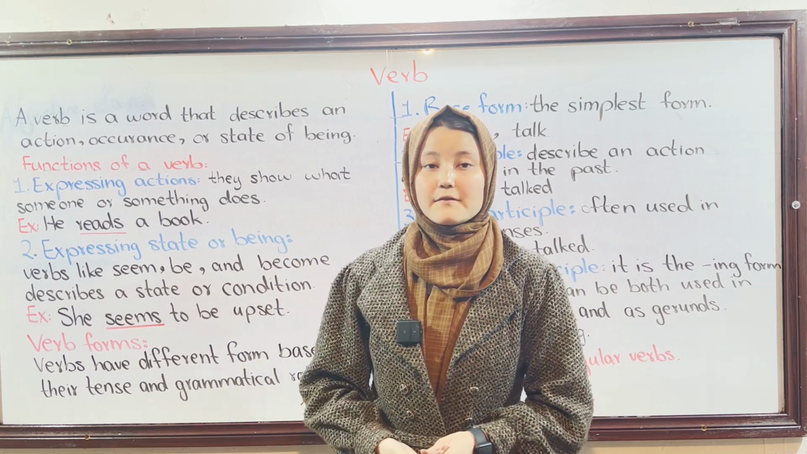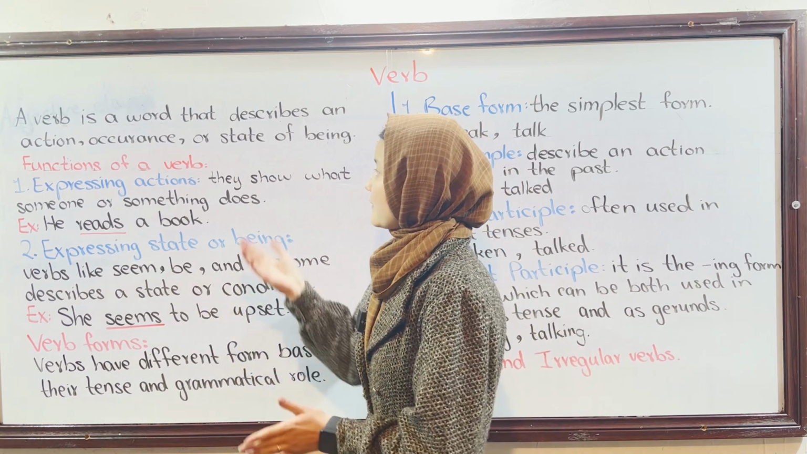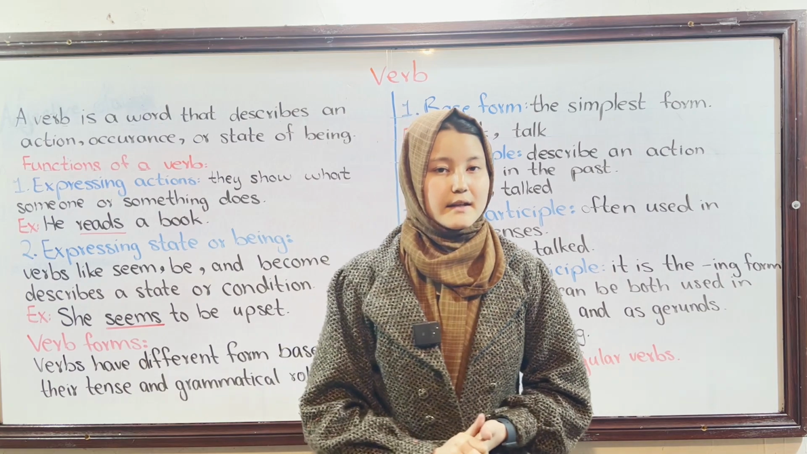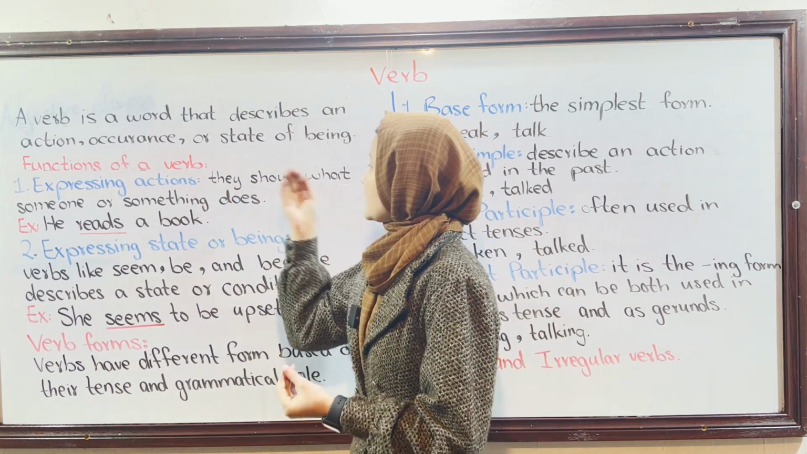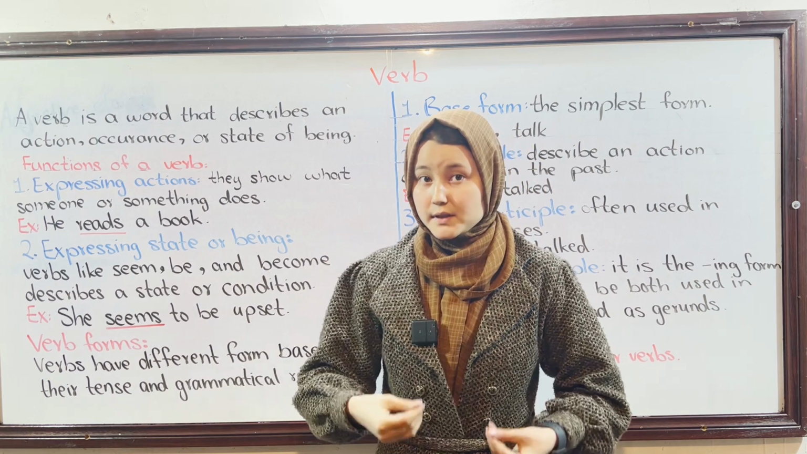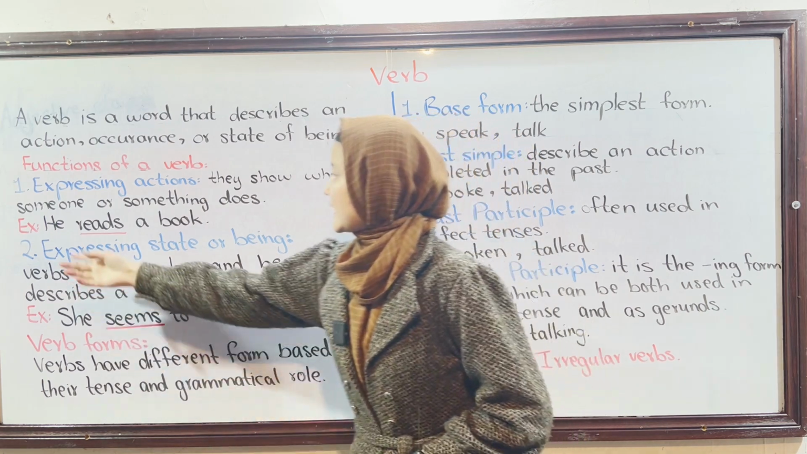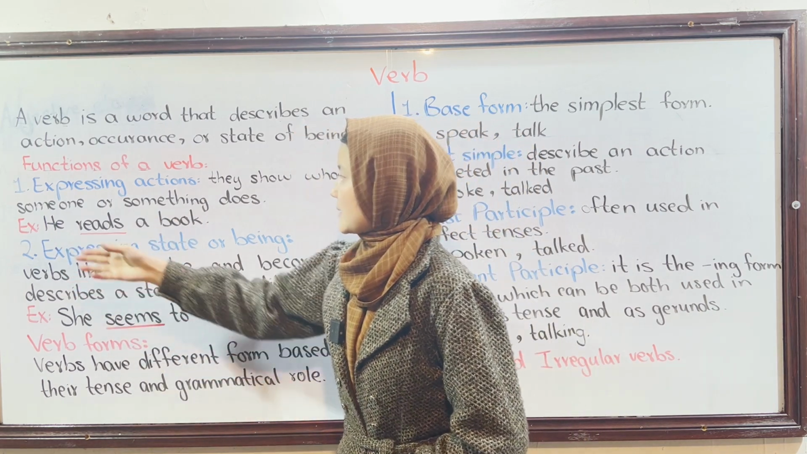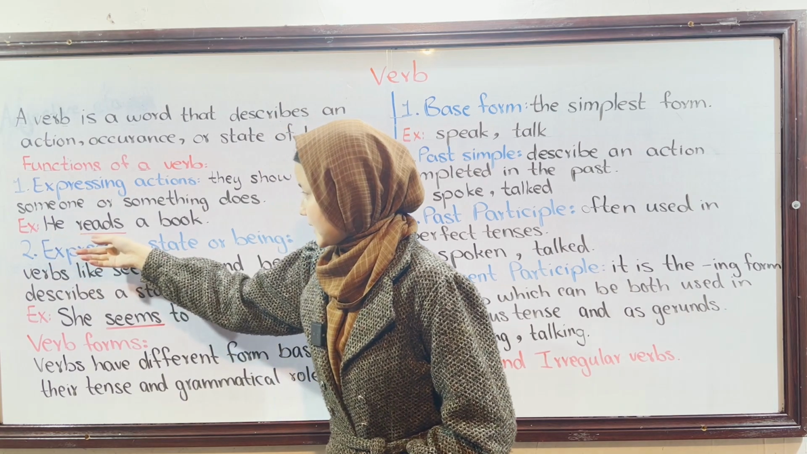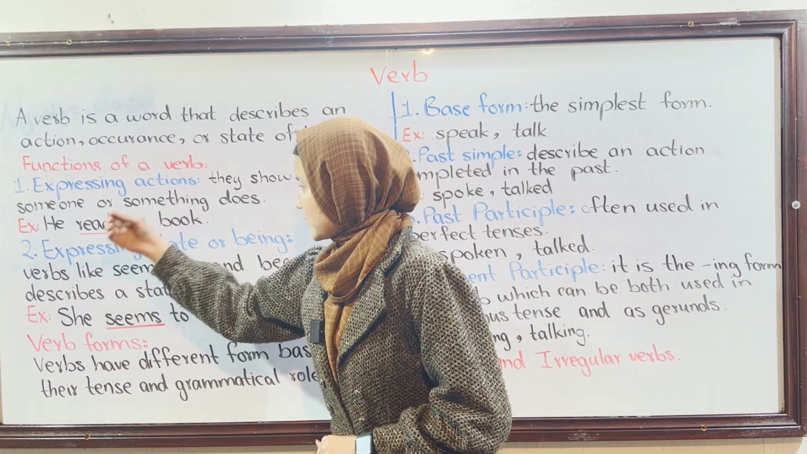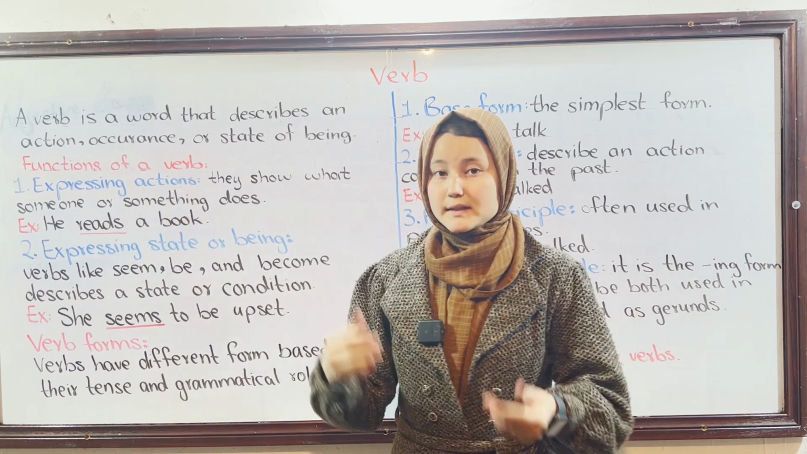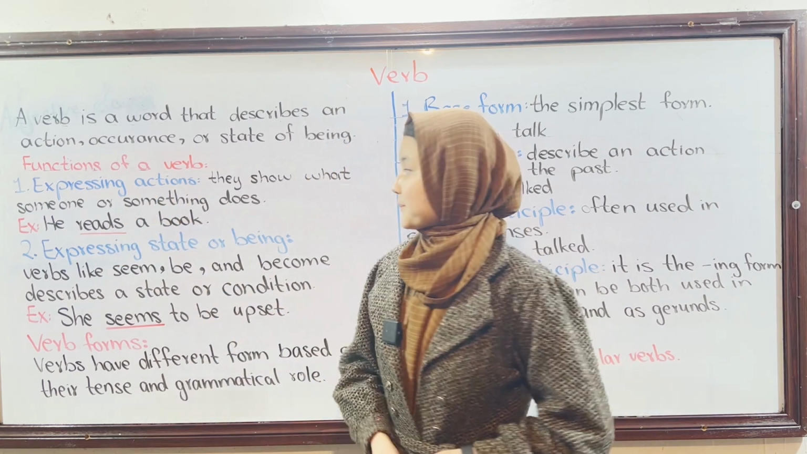Now let's know what the functions of a verb are. The first function of a verb is to express actions. A verb can show what someone or something does. For instance, he reads a book. In this example, he is our subject, reads is the verb, and a book is our object or complement. So look, this verb explains what the doer, or the subject, is doing.